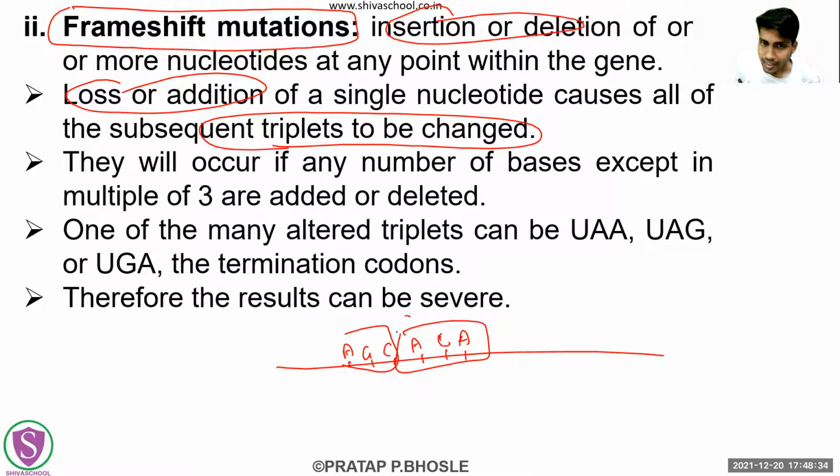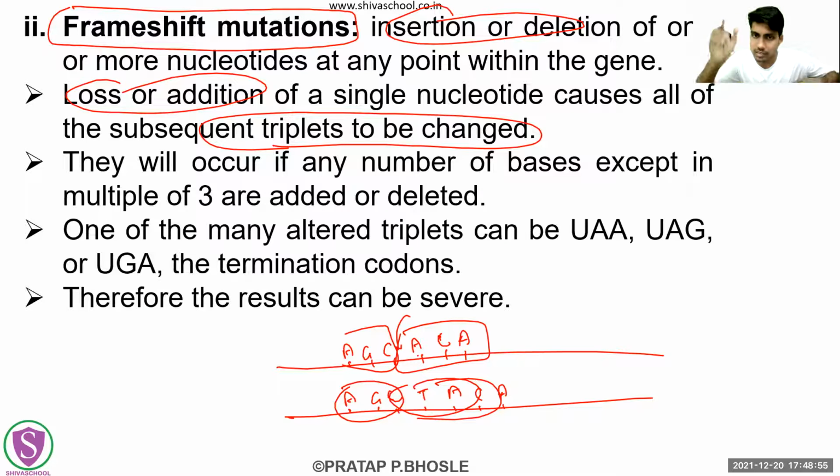If you add a nucleotide in between these, then what is going to occur? How do the triplet codons change? Let's see, AGC. Then suppose you have added thymine here. Right now the triplet codon will be AGC, then it will not be ACA, it will be TAC. It will be something different.